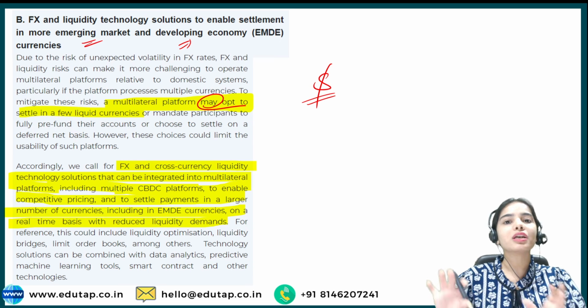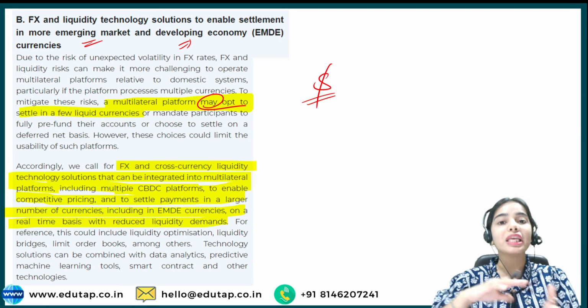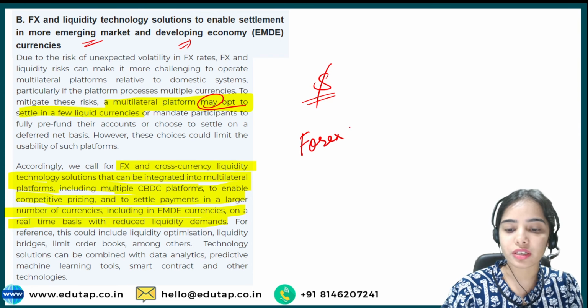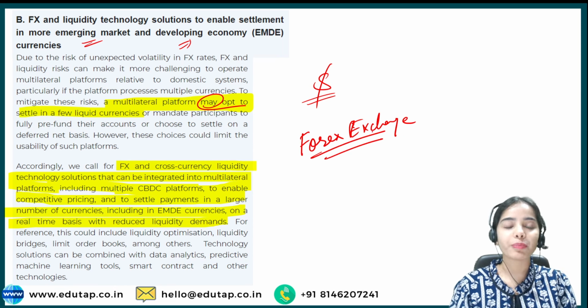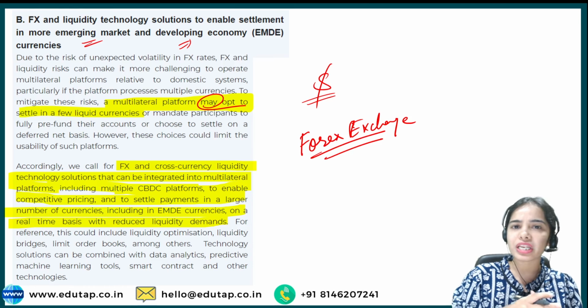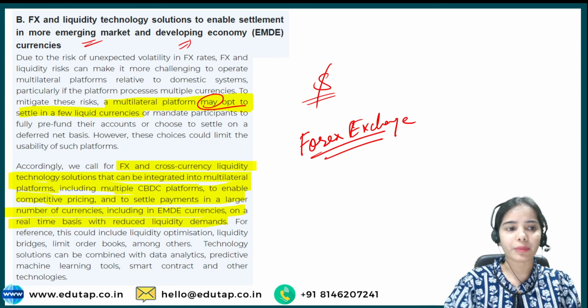So they are being left out. As well as, if their cross-border payments are happening very easily and very fast, they will lose foreign reserves, and a foreign exchange problem can arise for these emerging market and developing economies, because dollars are flowing out of their country very easily, and coming in very easily. So there is too much volatility.